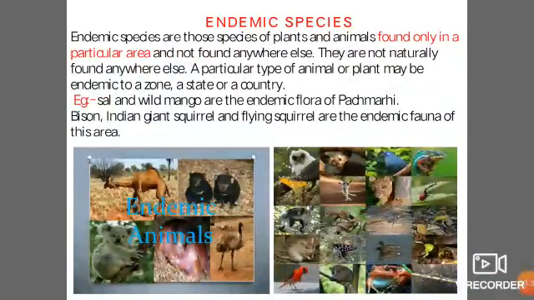Endemic species. Endemic species are those species of plants and animals found only in a particular area and not found anywhere else. They are not naturally found anywhere else. A particular type of animal or plant may be endemic to a zone, a state, or a country. For example, sal and wild mango are the endemic flora of Pachmarhi. Bison, Indian giant squirrel, and flying squirrel are the endemic fauna of this area.